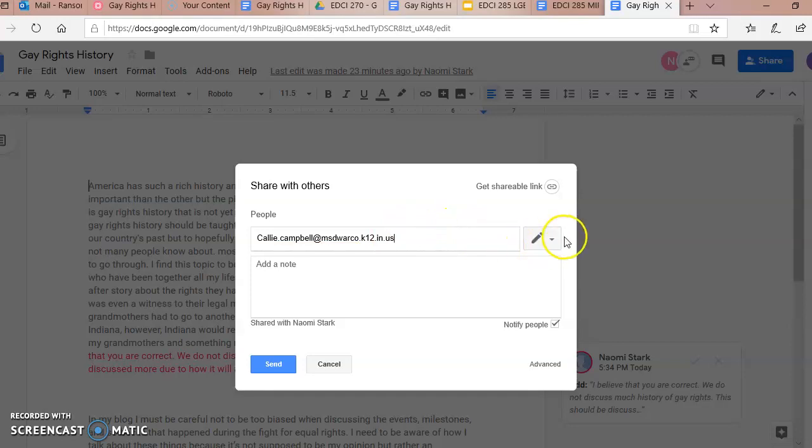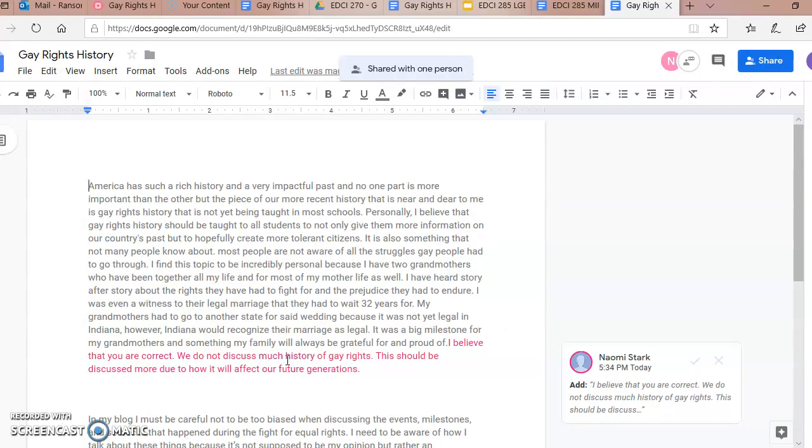And I can change whether or not they can edit, comment, or view. I'm going to turn on just the comments for her, so that way I can edit it on my own if need be. And I am going to go ahead and send that. And that's all there is to it.